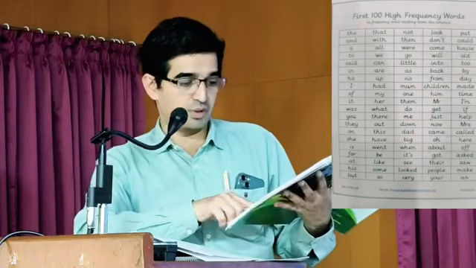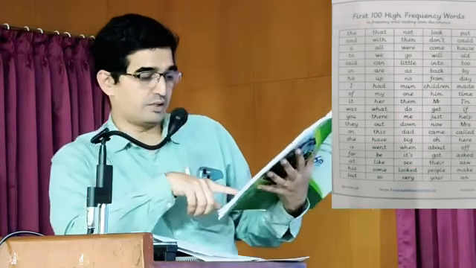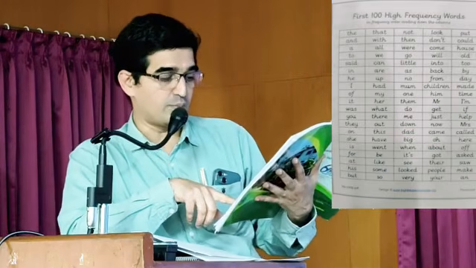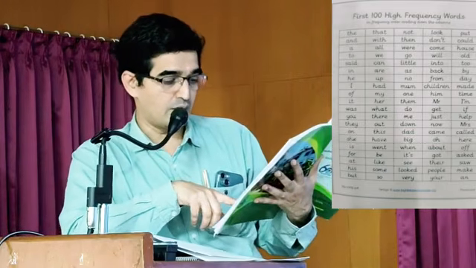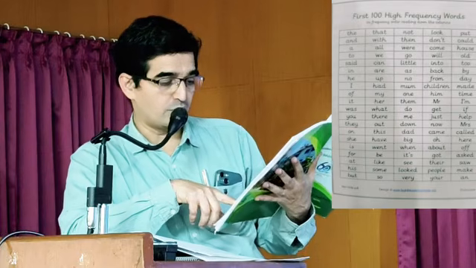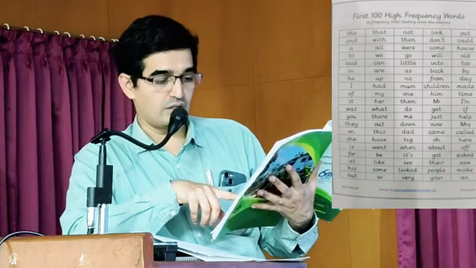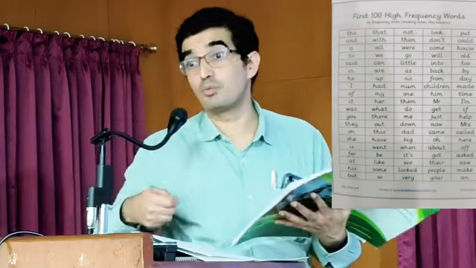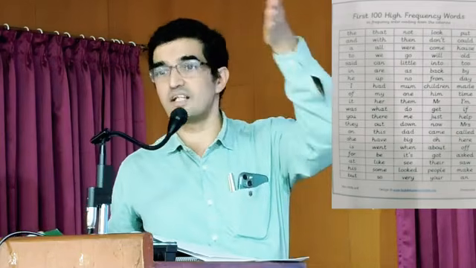For example, if you look at the next list, you have words like say, shouted, and then mouse. There are many content words, and many of them may not be able to read those content words. So that is one way of introducing vocabulary: first 100, the next 100, the next 100.